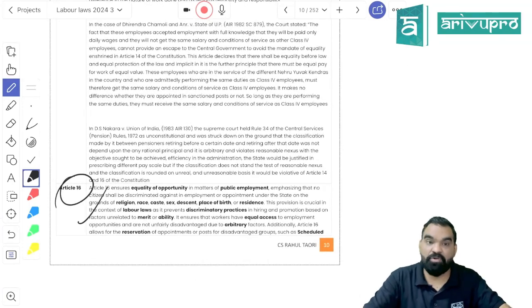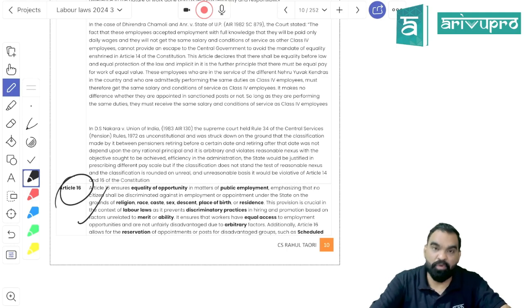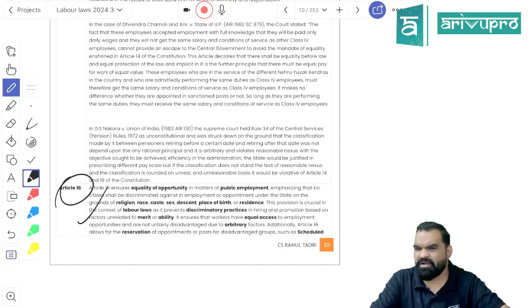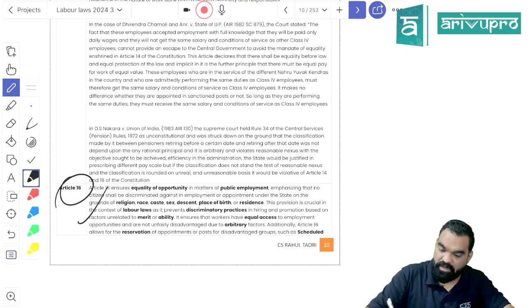Article 16 is talking about public employment, which will be open for everyone, but there would be certain reservation based on place of residence. Like if Kolkata, West Bengal comes out with some vacancy, they can put a condition that only Bengali people can join that job, because Bengali can only communicate in Bengali language, right?